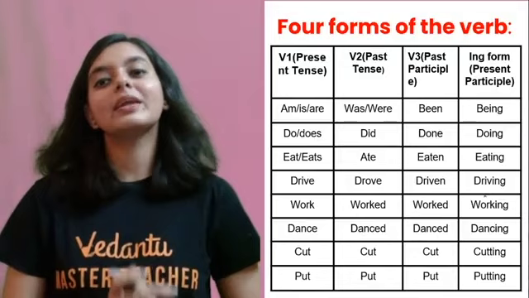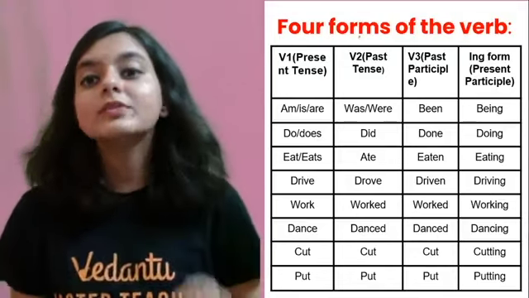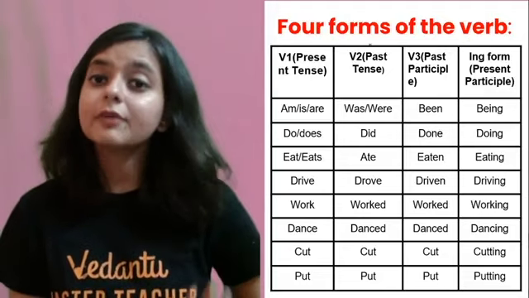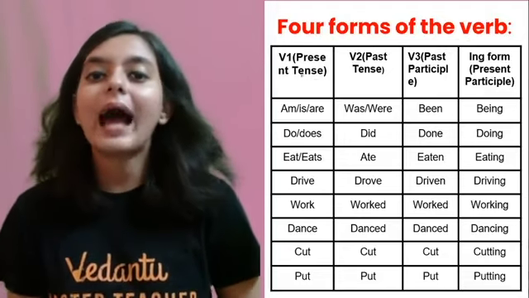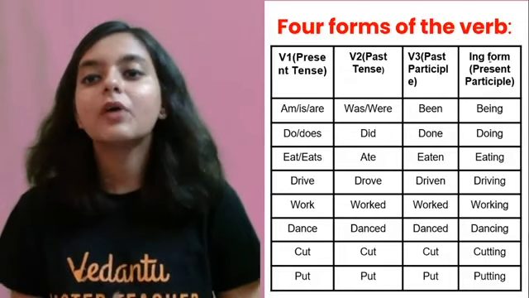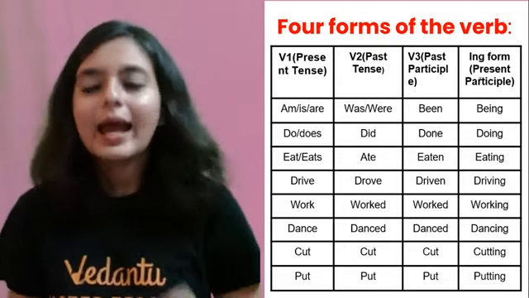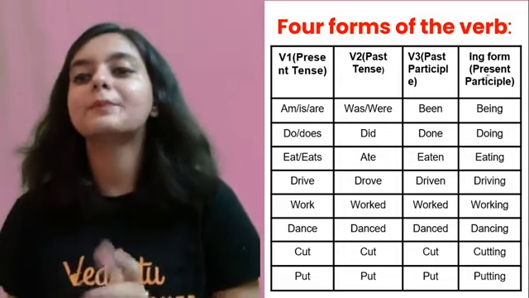Resuming with our tenses, before going into tenses, it is necessary for us to know the forms of verb. What are the 4 forms of verb? Now we have V1, V2, V3 and the last form. The last form we do not say V4. There is nothing like V4, it goes only up to V3. But the last form is present participle.